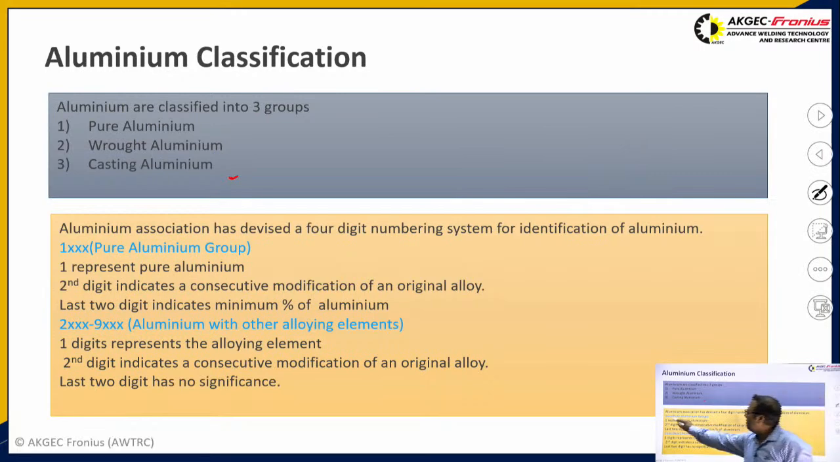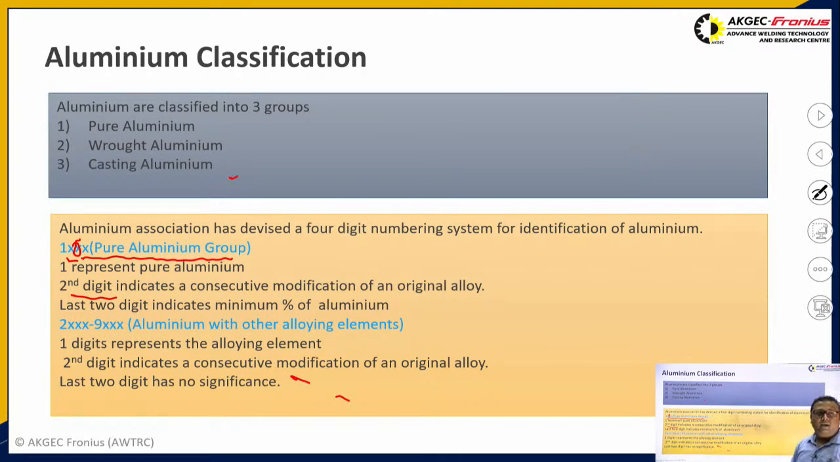First is 1XXX, that is, pure aluminium. We can say that this one number represents that it is pure aluminium, and the second digit, this X, actually represents consecutive modifications in the original alloy, and the last 2 digits actually indicate the minimum percentage of aluminium which is generally used in the aluminium group.